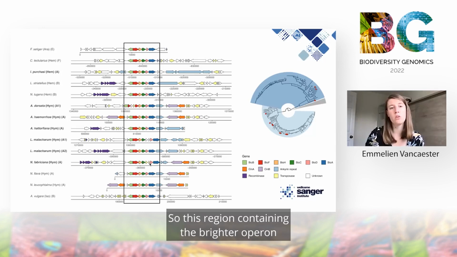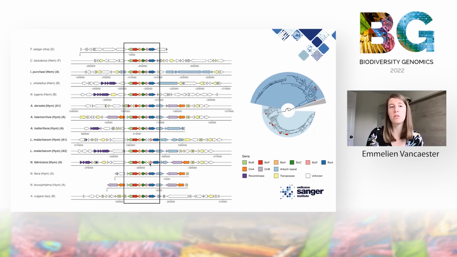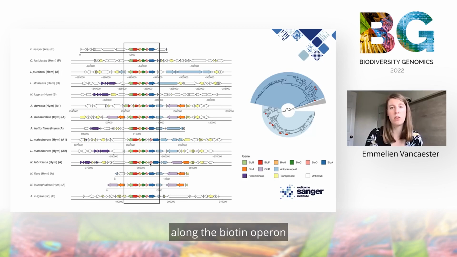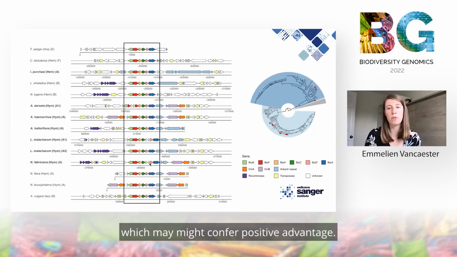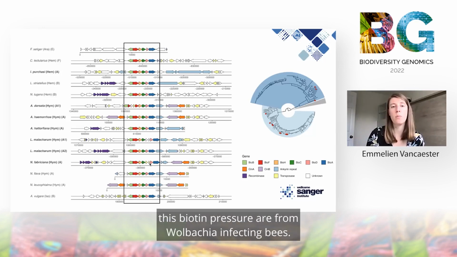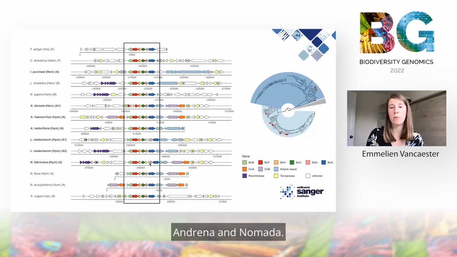So this region containing the biotin operon has the hallmarks of being a so-called virulence island that may be mobile between genomes and may have accrued additional genes that can hitchhike along the biotin operon, which might confer a positive advantage. Moreover, 8 of the genomes which contain this biotin cluster are from Wolbachia infecting bees, namely bees belonging to the genera Lasioglossum, Andrena, and Nomada.